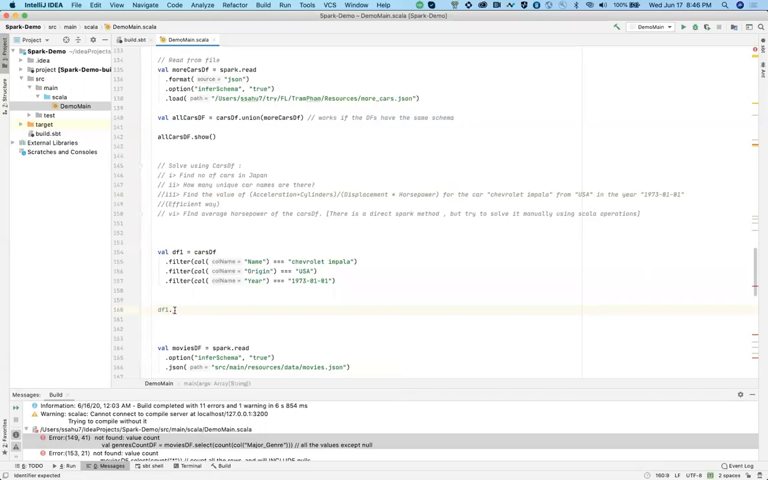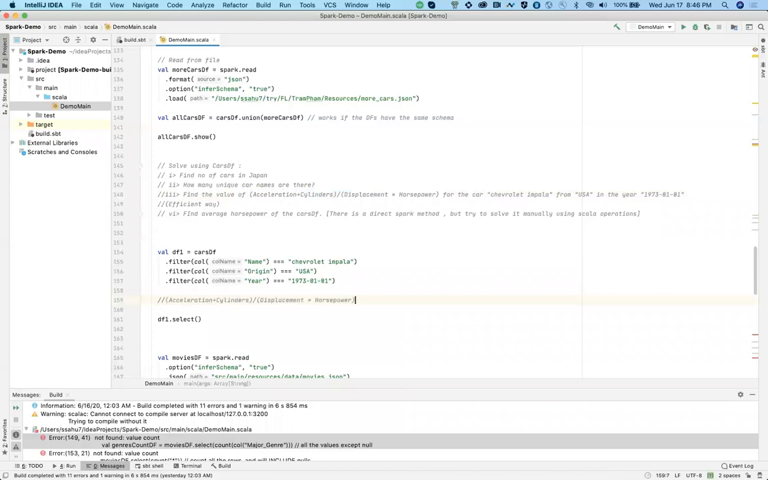Now, tell me. On df1, I have to select column. What is the column that we need to divide? Let me increase the font size over here. Okay, fine. So acceleration plus cylinders divided by displacement into horsepower.